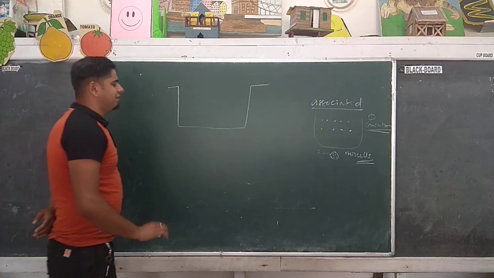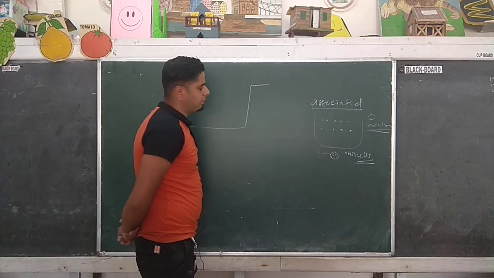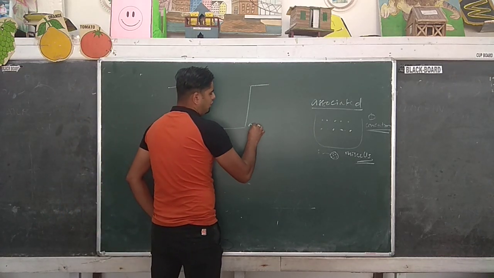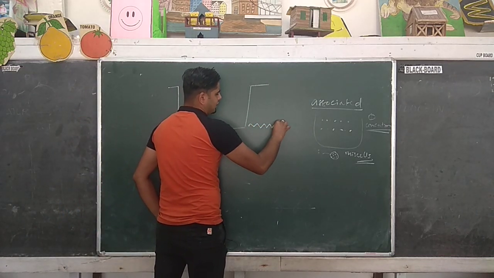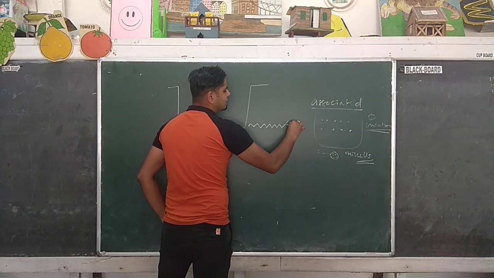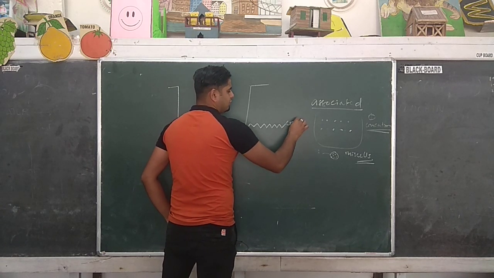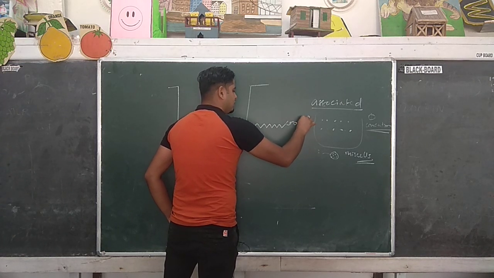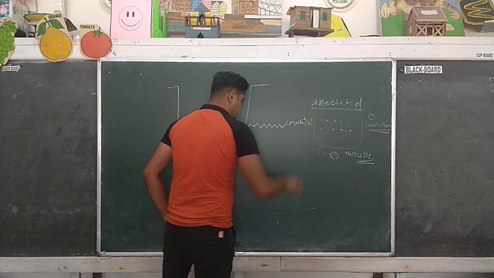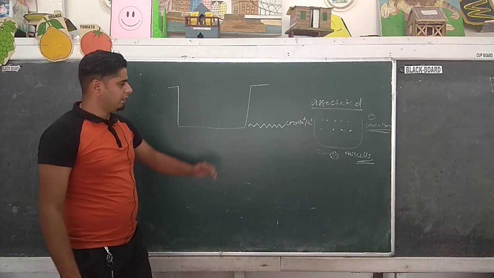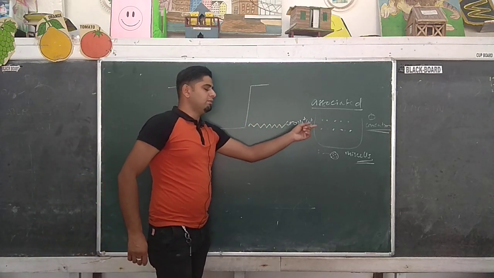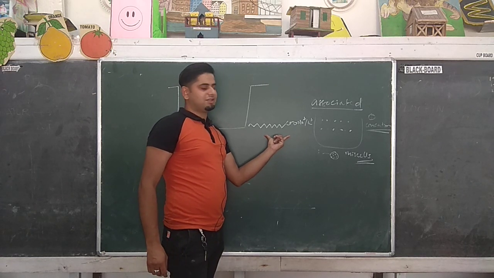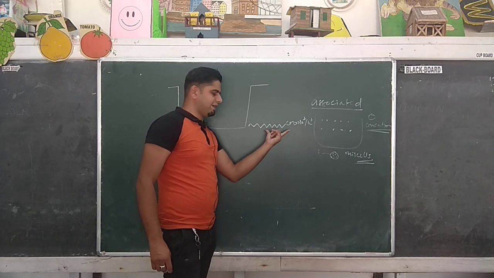I'll give you a brief idea about the cleansing action of soap. Soap is actually a long chain hydrocarbon containing an acidic group, and the H of this acidic group is replaced by a sodium or potassium salt. So soap is the sodium or potassium salt of a long chain carboxylic acid, or fatty acid.